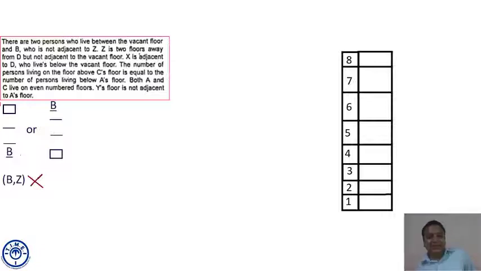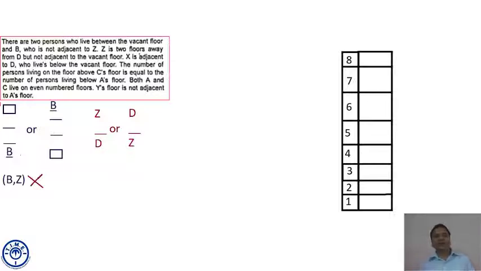Further says Z is 2 floors away from D. 2 floors away means 1 floor in between. That means Z's floor, then a floor, then D's floor. Or D's floor, a floor in between, then Z's floor.